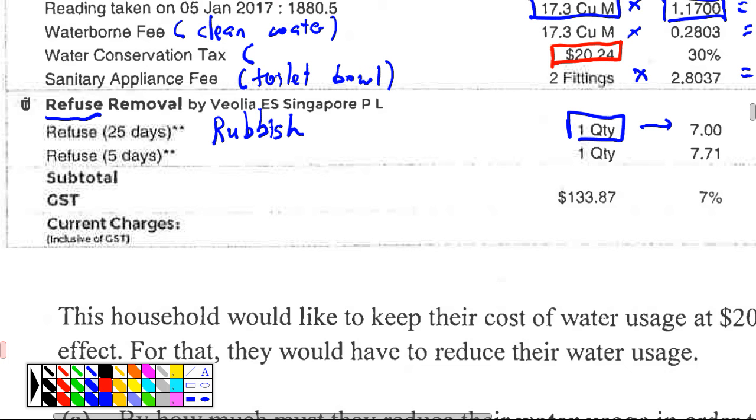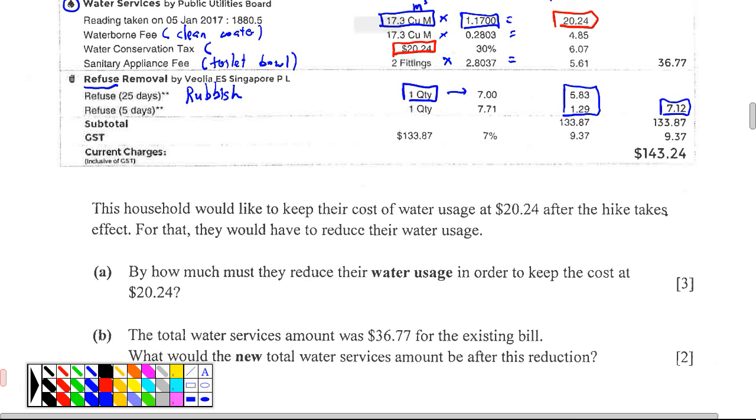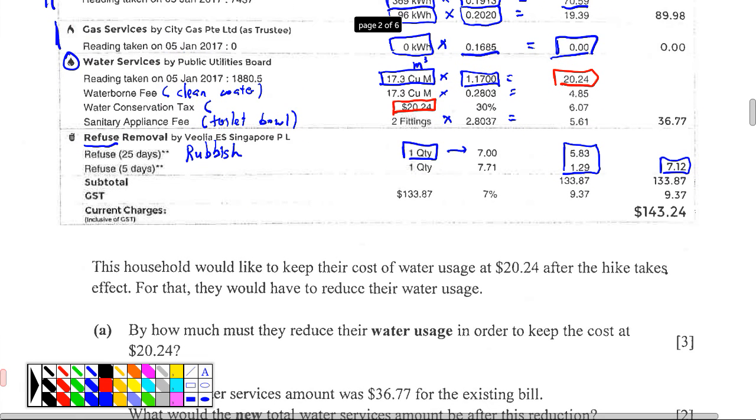So usually they don't divide into 25 and 5 days, but then read the star on the bill. But this is fine. I think this is taken from somewhere. So let's stop here and continue tomorrow. Take note there's a 7% tax. Okay, so we stop here.